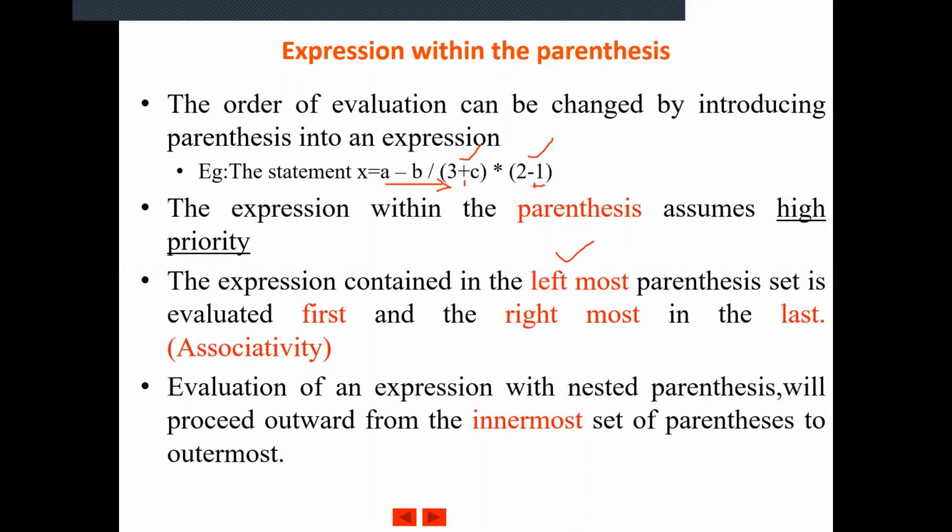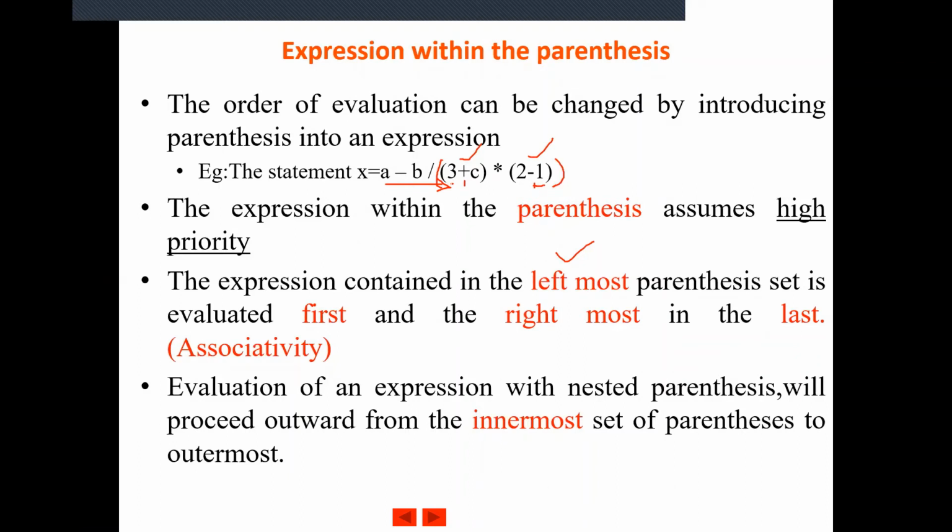Evaluation of an expression with nested parenthesis. Suppose we have an expression with nested parenthesis. Evaluation will proceed outward from the innermost set of parentheses to the outermost. So suppose you rewrite this expression with an outer parenthesis, within which we have two inner ones. What will be the order of evaluation?